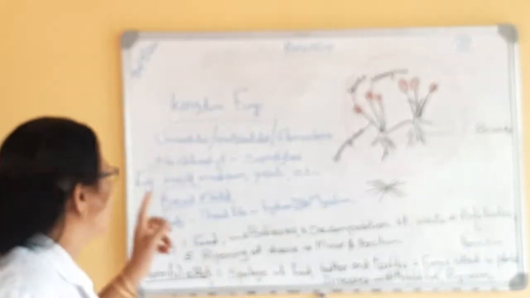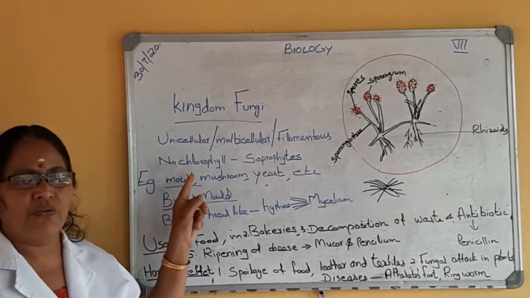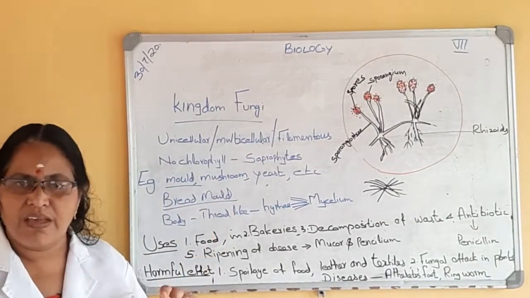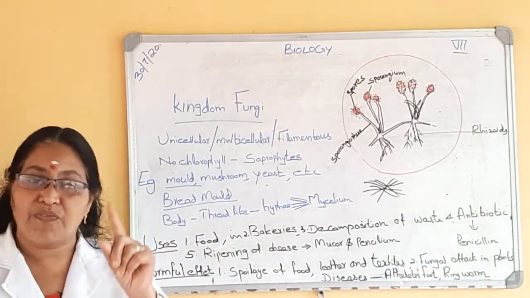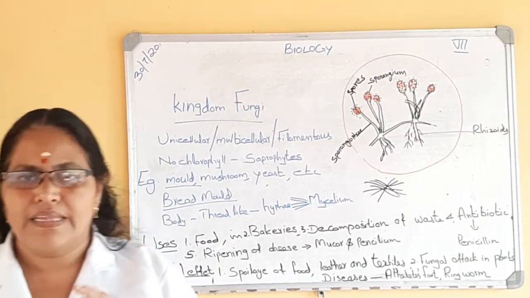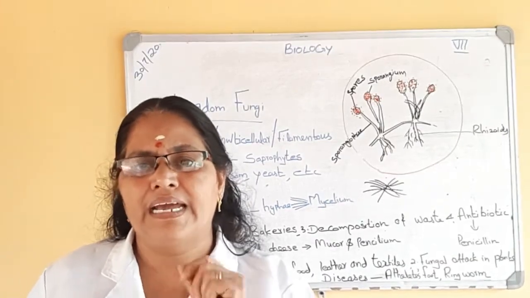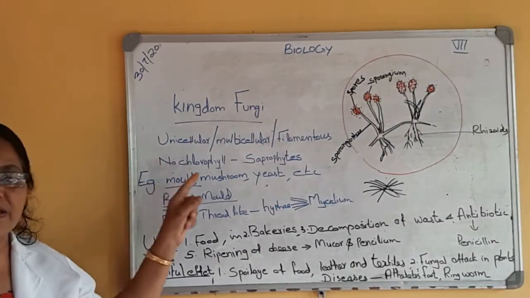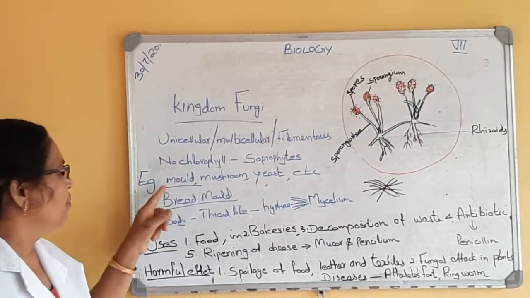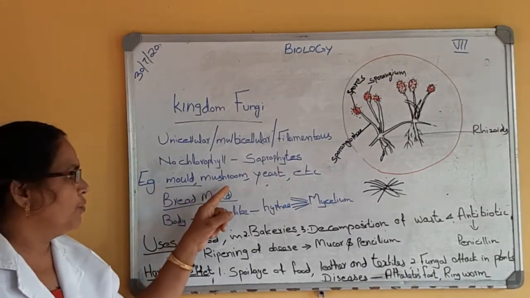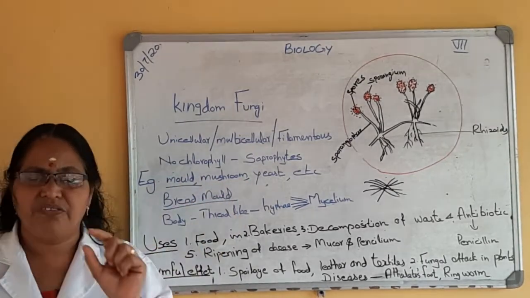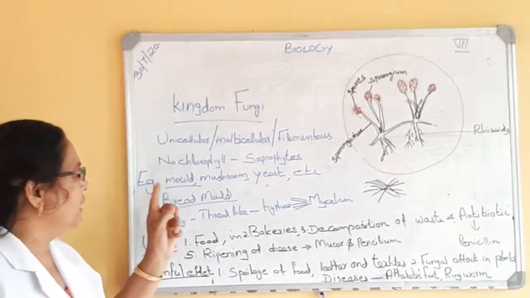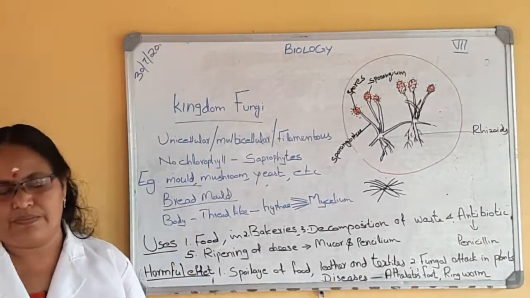Second characteristic, they have no chlorophyll, so they cannot prepare their food. They are heterotrophs. At the same time, they are saprophytes. That means they derive food from dead and decaying organisms. Then, the examples of fungi: mold, mushroom, yeast. Yeast is a unicellular fungus. Mold and mushrooms are multicellular.